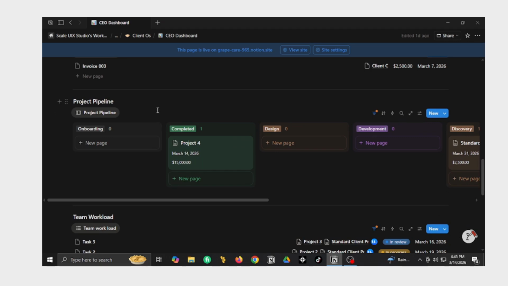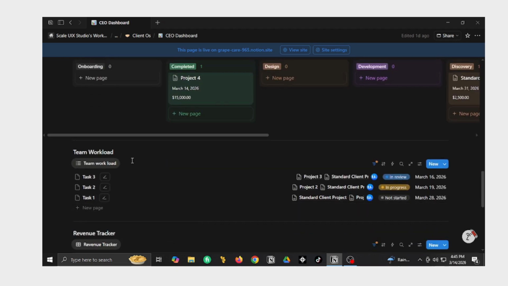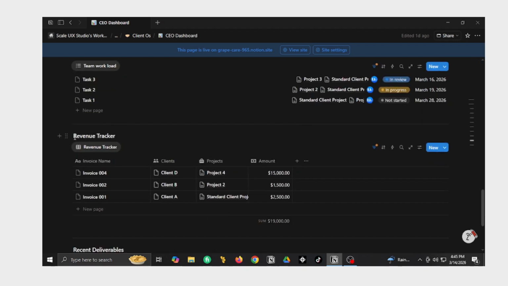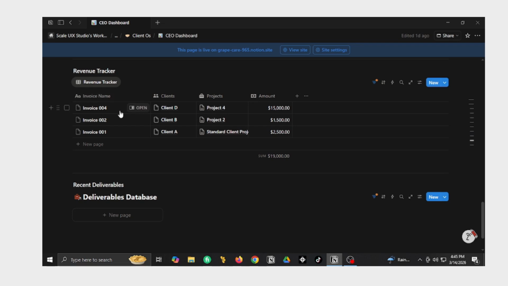I can see the project pipeline here, the entire journey of a project. I can see it right here. I can monitor the team workload from this area. It's basically the taskbar. I can monitor the revenue from the revenue tracker area, like how many invoices I've sent and how many are paid already. Those are the paid invoices and they have the sum right here.